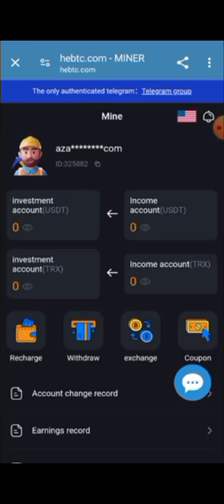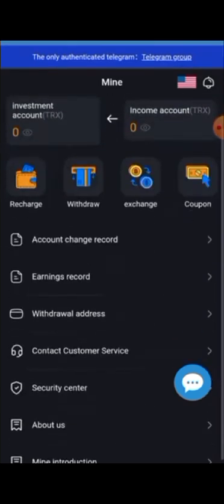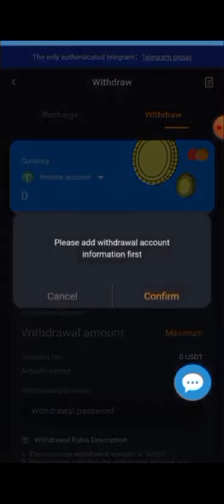So that is the account recharge, earning record, and the withdrawal addresses, and also get withdraw. Click this and add withdrawal method. After adding the withdrawal method, you will be able to